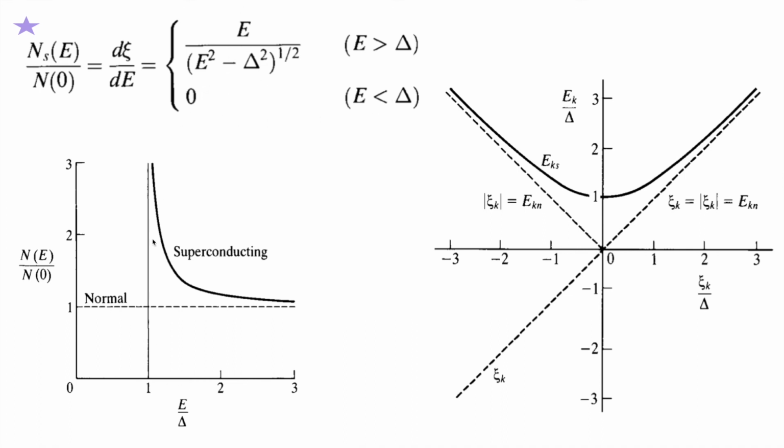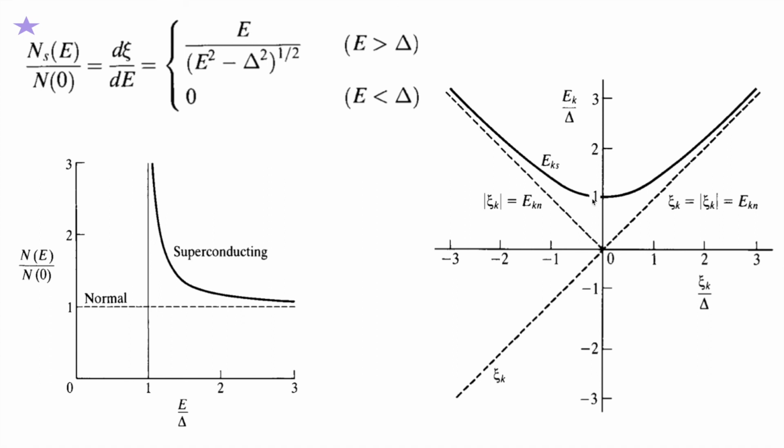Beyond delta there is a superconducting state, and smaller than delta there is a normal state. So this density of states plot tells about that. This dotted line is the normal material plot, and this curved plot is the superconducting material. At zero energy, when zeta equals 0, for a normal material the energy is also 0, but for the superconducting material there is a delta that is not 0. That is the confirmation of the gap. Even at zero energy, at the Fermi level, a gap opening is there.